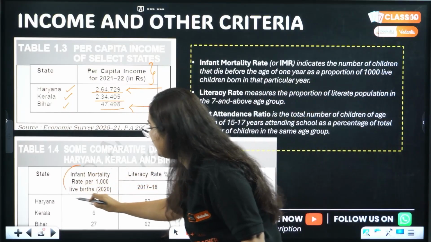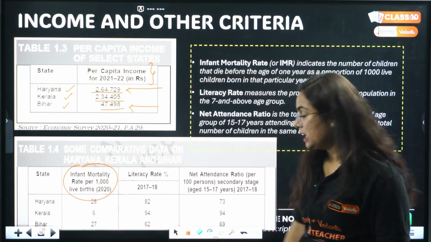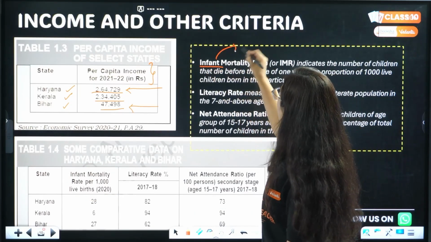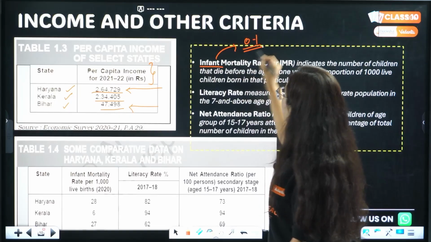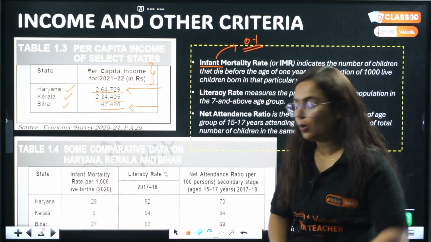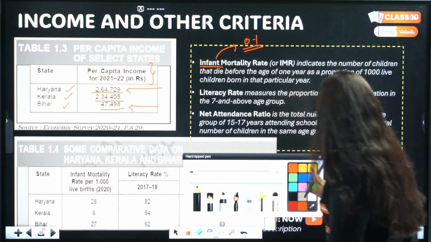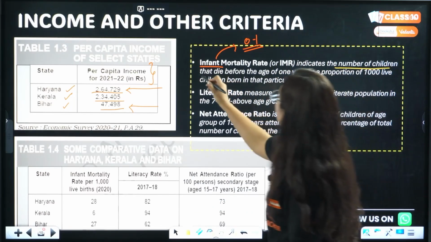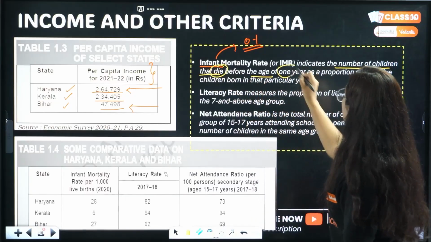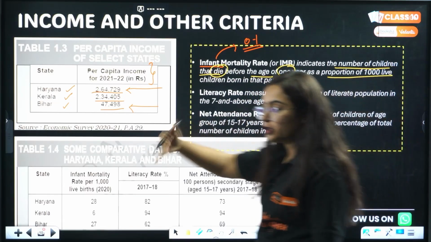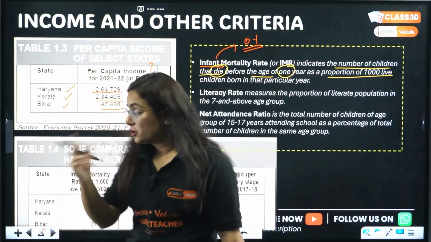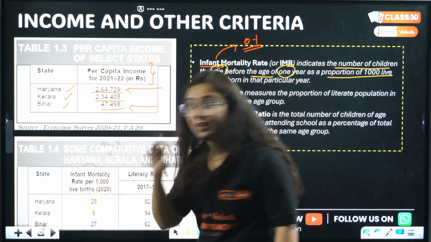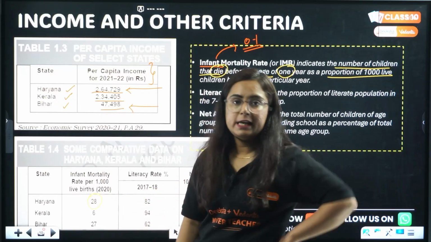The first one is infant mortality rate. But do you know what infant mortality rate is? Here infant stands for a child who is less than 1 year, that means the age is somewhere between 0 to 1 year. Mortality is death. So basically, infant mortality rate is the number of children that die before the age of 1 year per 1,000 children. Right? So here in Haryana, out of 1,000 live births, 28 are dying.